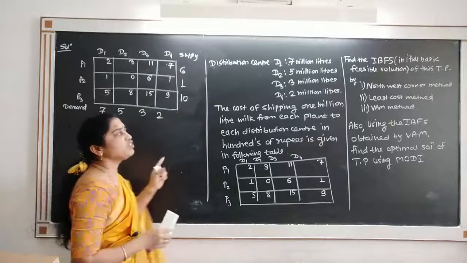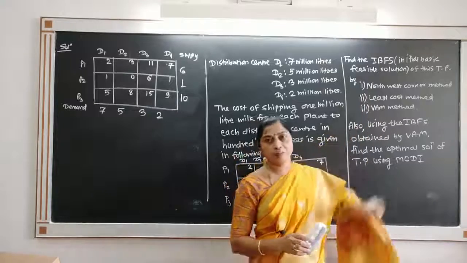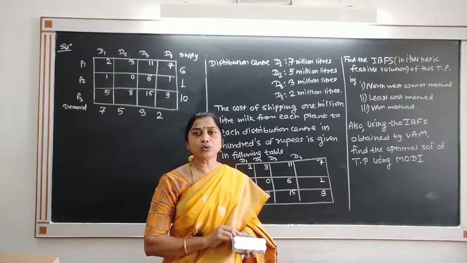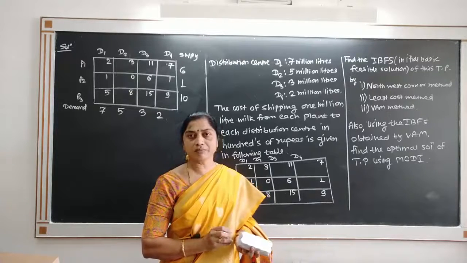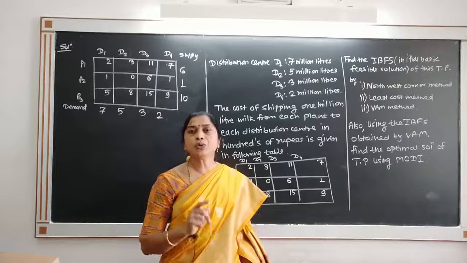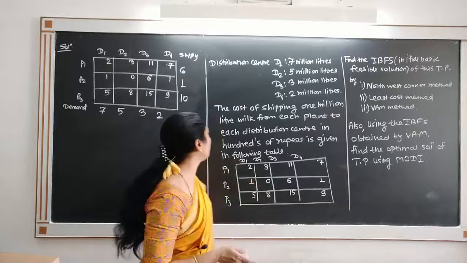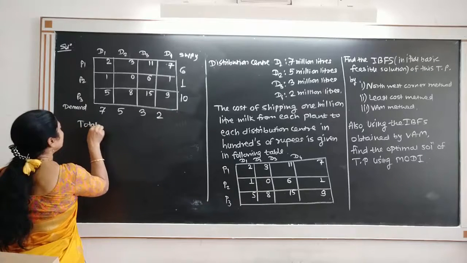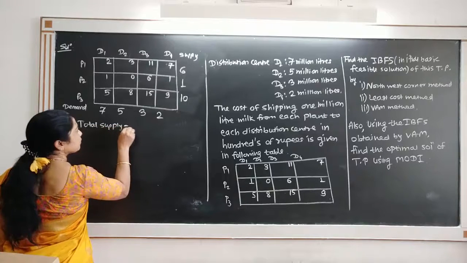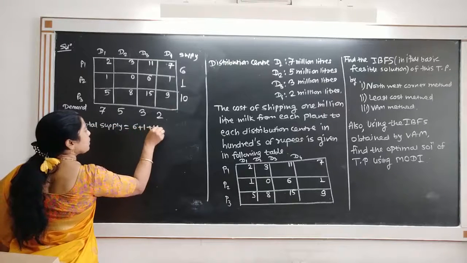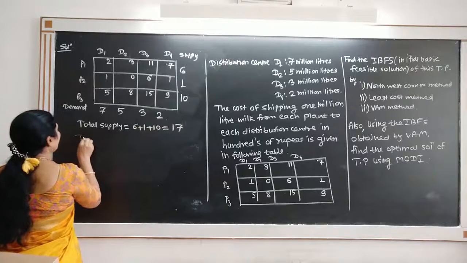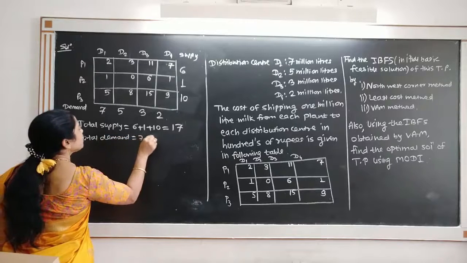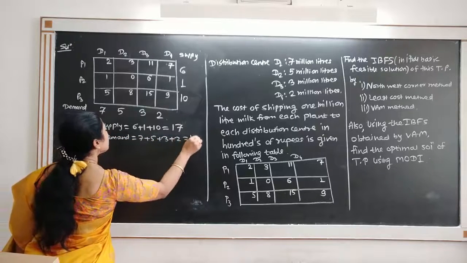We want to find the initial basic feasible solution by all the 3 methods. To find the initial basic feasible solution, the first thing you have to check is whether the problem is balanced. The problem is balanced if the total supply is equal to total demand. So check total supply and total demand. Observe that total supply is equal to 6 plus 1 plus 10, that is 17, and total demand equal to 7 plus 5 plus 3 plus 2, it is also equal to 17.